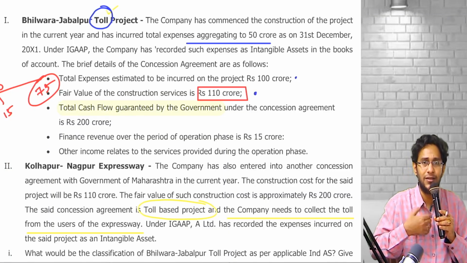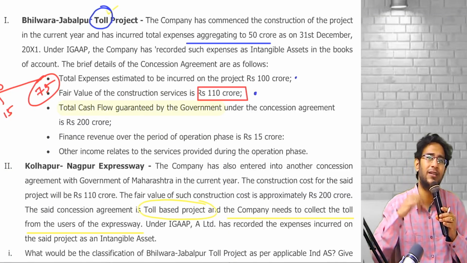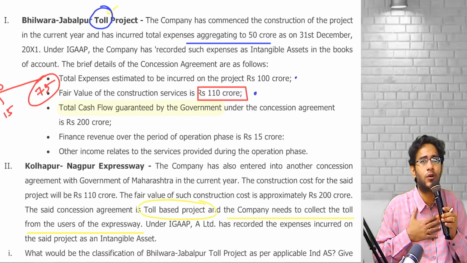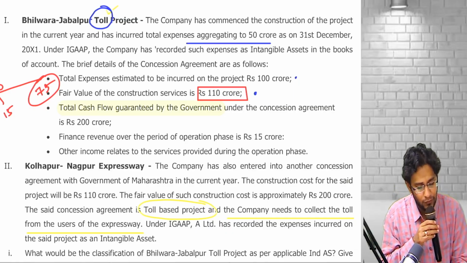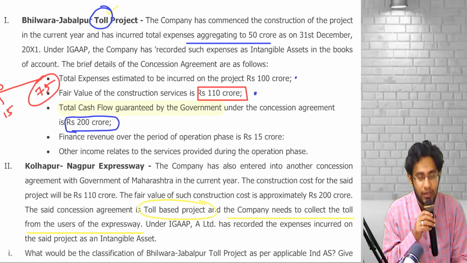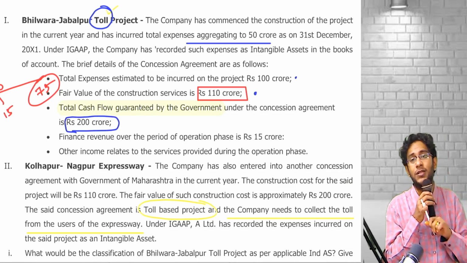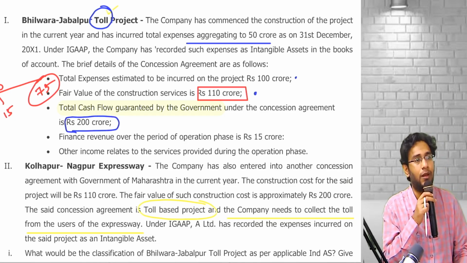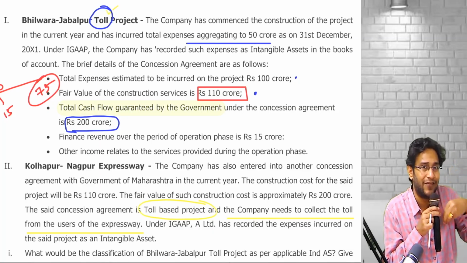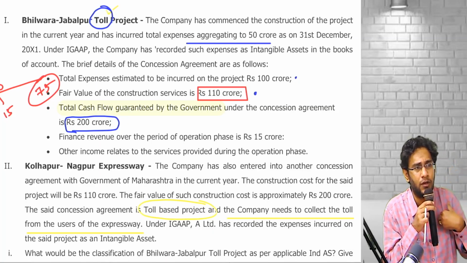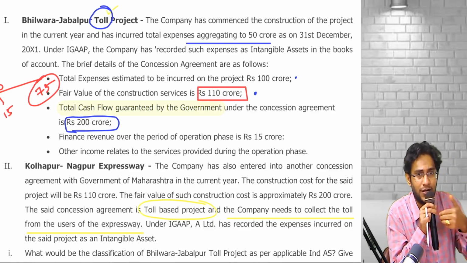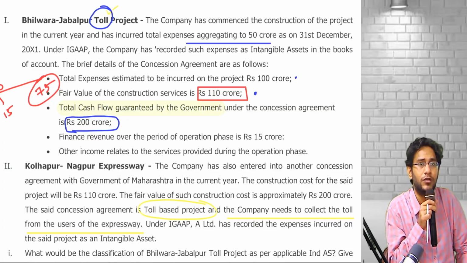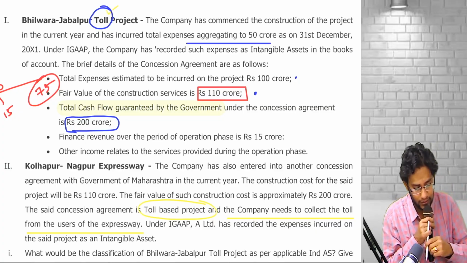That means for constructing this entire road, considering time value of money and everything, ideally I should recognize an amount of 110 as my revenue. That's the meaning of that. Total cash flow guaranteed by the government under the concession arrangement is 200 crores. Look at this. Cash flow guaranteed by the government. That means the government is promising to pay me 200. But for the construction service work, I deserve how much? 110. So 200 they are going to pay. In that, 110 rupees is towards what? Construction service work. And the government is paying me extra how much now? 90. Remember that. Continue further.